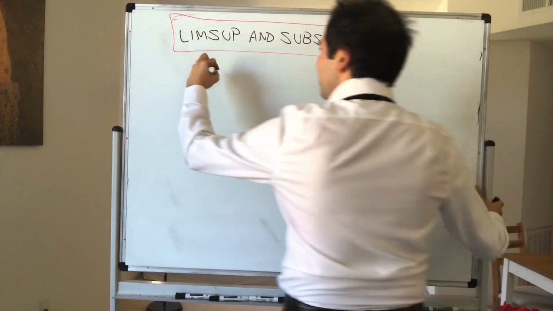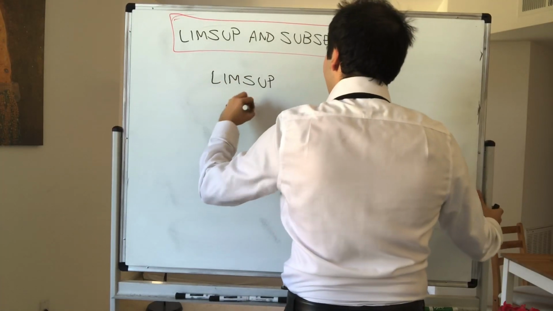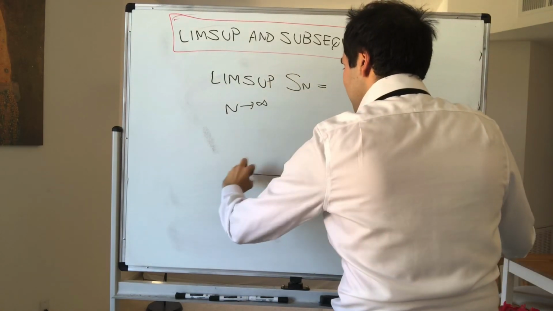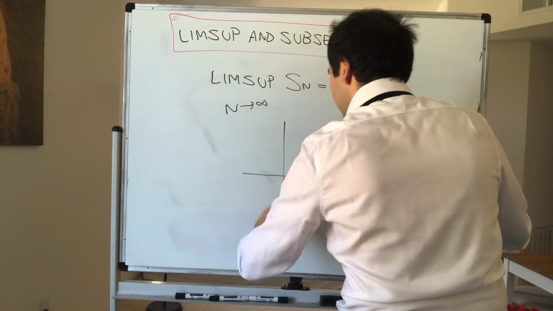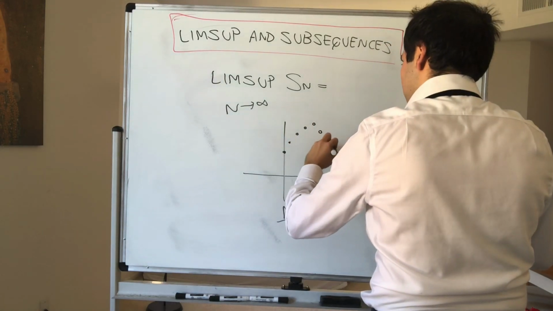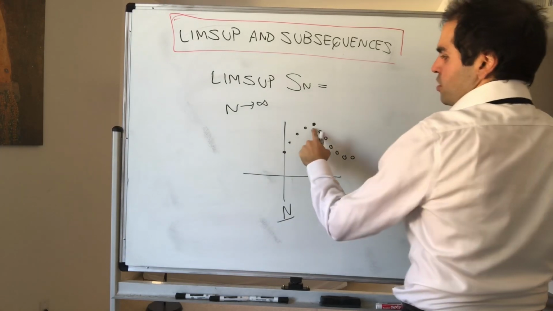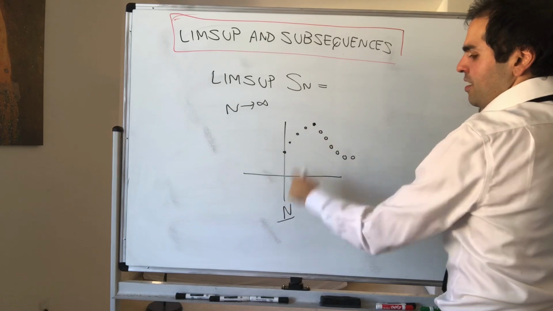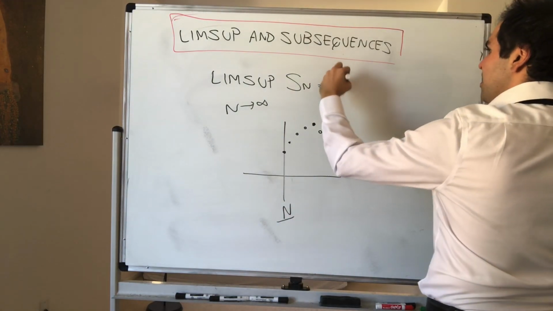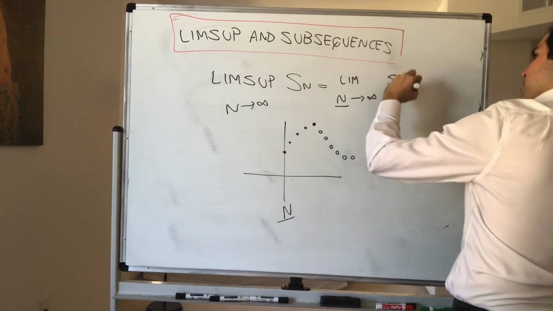And it has to do with the concept of a limsup, which I want to remind you is the following. So the limsup as n goes to infinity of Sn is just the supremum of Sn, but after a long time. So if this is your sequence Sn, then the limsup is just the supremum of Sn, but after a large capital N. So it is the limit as capital N goes to infinity of those supremums.